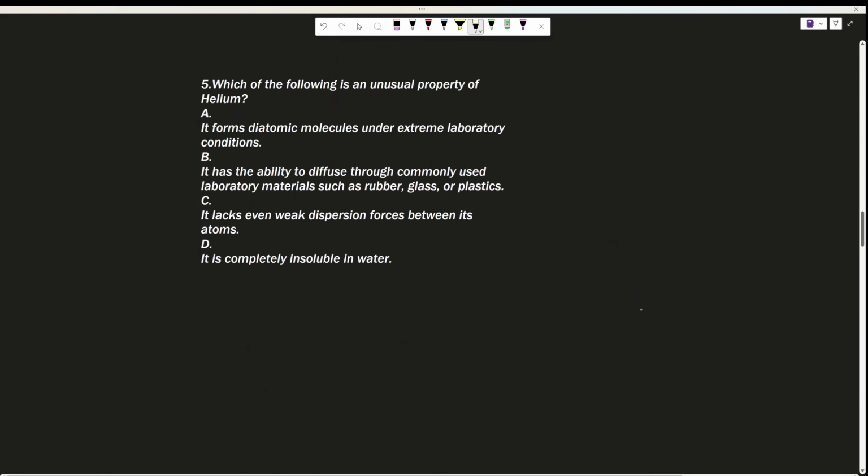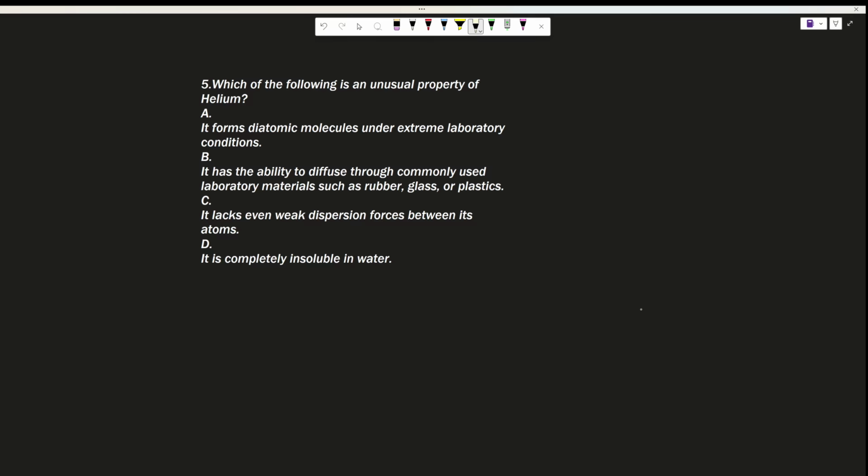Next, which of the following is an unusual property of helium? So it forms diatomic molecules. No.